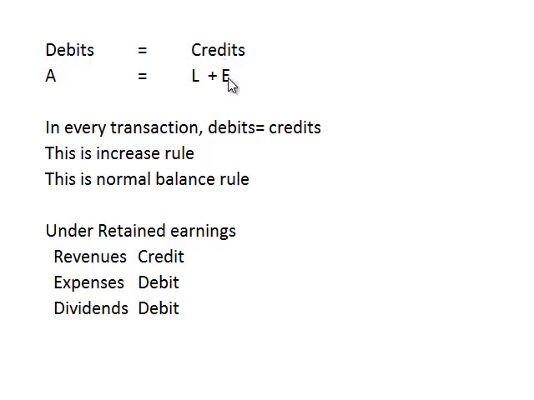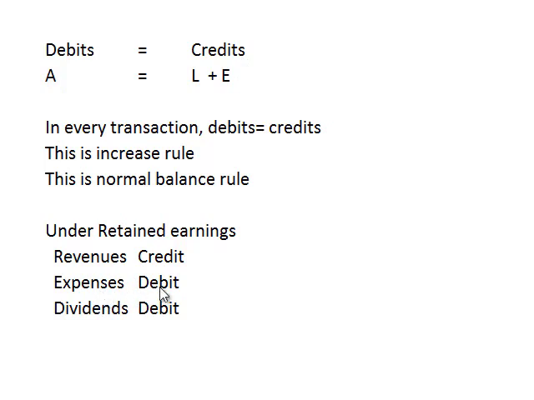Now remember that we record several different types of things under the retained earnings account in equity. Revenues, expenses, and dividends all affect equity. When we record revenue, it increases retained earnings, so that means a credit would be the normal balance for a revenue account. We credit the revenue account to increase it. When we record an expense, it decreases retained earnings. Since we're decreasing retained earnings, that would take a debit. Remember that to decrease an equity account, it's the opposite of the increase rule, so it would be a debit.